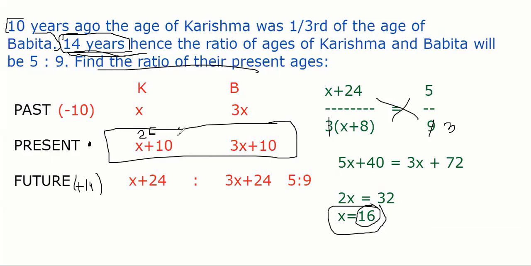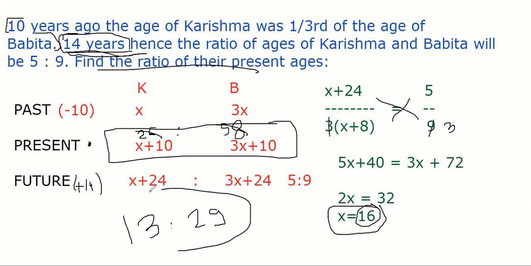Ratio: 3x plus 10, 16 3s are 48, plus 10, 58. So the ratio is 26 versus 58. Or if you simplify, the ratio becomes 13 versus 29. That's it. So the answer for this question will be 13 versus 29. But more than getting the answer, we have to understand that any problem on ages will involve maximum either the past, present, or future. Just form these 3 scenarios, you can solve easily.